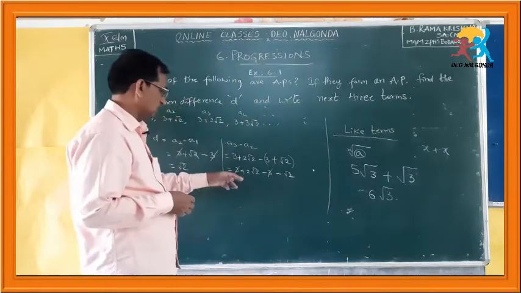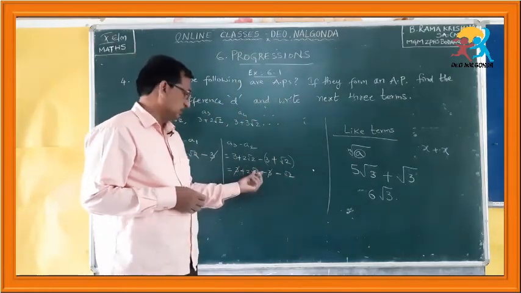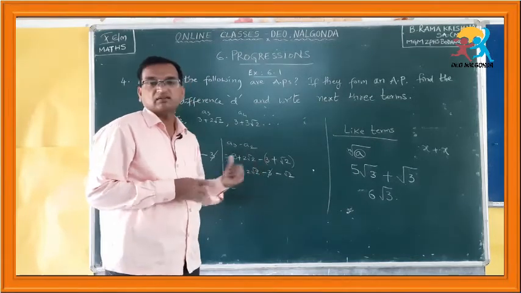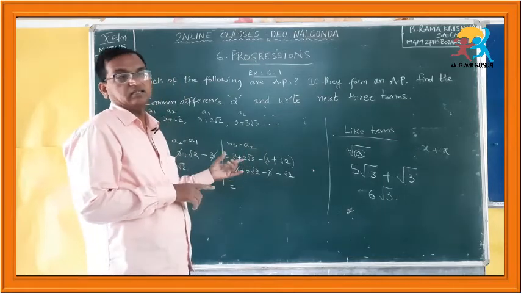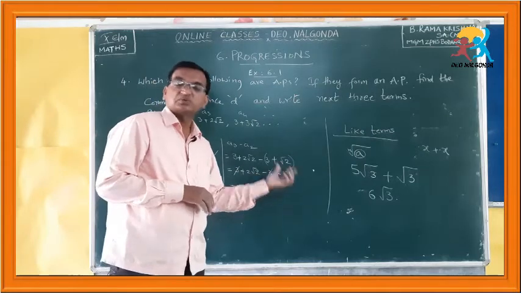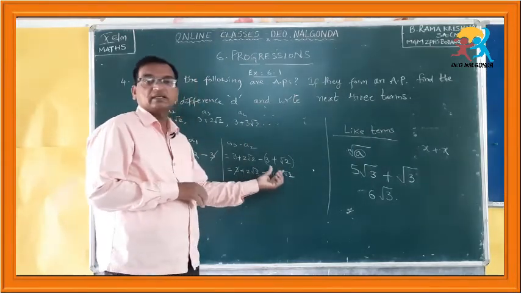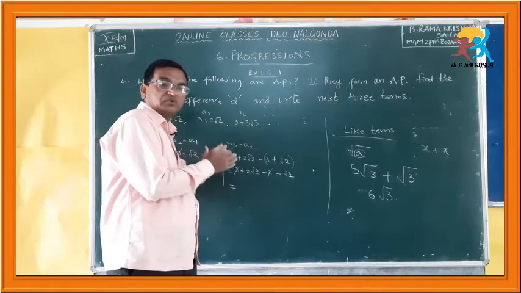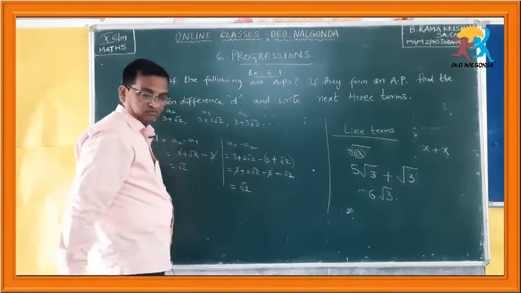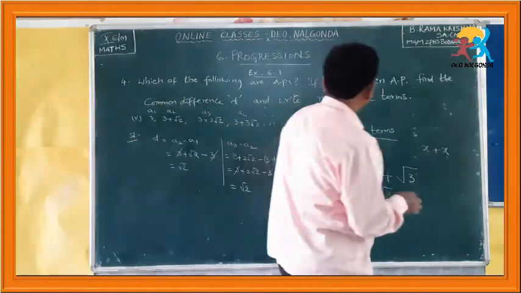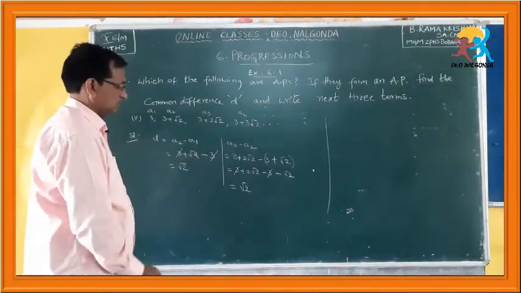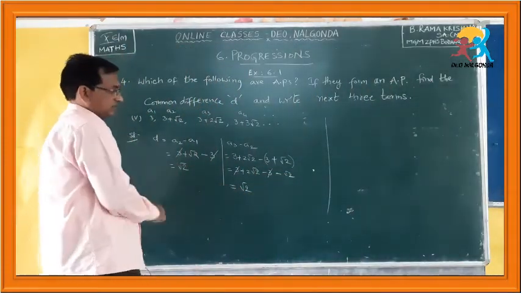Like this, if you find any two like terms in irrational numbers, you can simplify them. Here also see, this is 2 root 2 and this is root 2. You have to observe the radicals here. These two radicals are of the same order and the radicands are the same. Therefore, these two are also called like terms. 2 root 2 minus root 2 means here 2 root 2s are there, here only 1 root 2 is there. Out of 2 root 2s, if you subtract 1 root 2, you will get root 2. Like that, the difference of the third term and the second term is also the same. We got the same common difference.